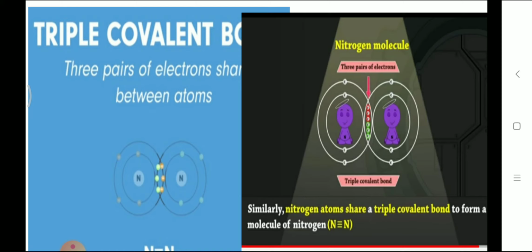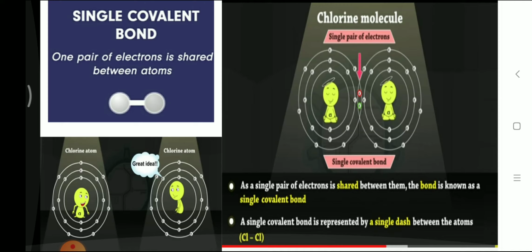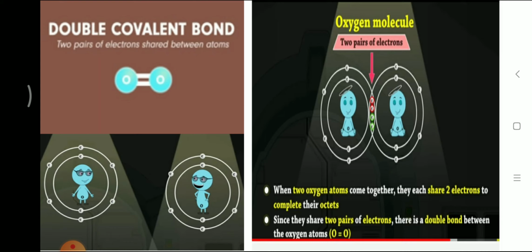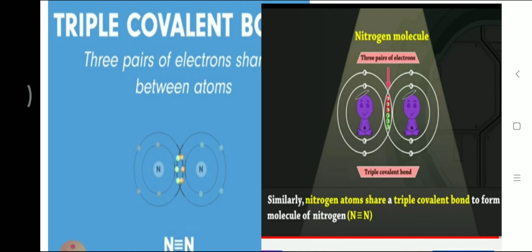So we can conclude that a covalent bond is sharing of electrons. Covalent bonds are of 3 types: single covalent bond, double covalent bond, and triple covalent bond.